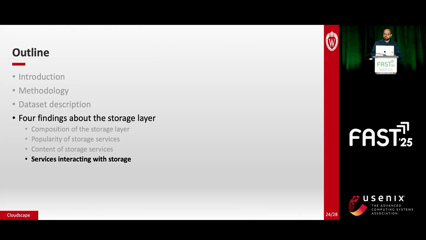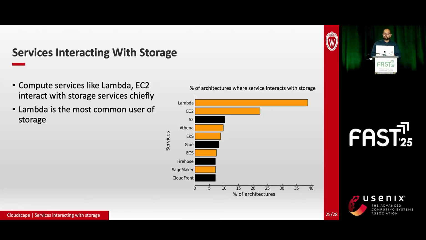Finally, we consider which services read from and write to storage most often. This graph shows the top 10 services interacting with the storage layer. The compute services are marked in orange. So unsurprisingly, we find that compute services are the ones that primarily interface with storage. What is interesting, though, is the popularity of Lambda. This, we feel, highlights the importance of understanding how stateless functions deal with state.